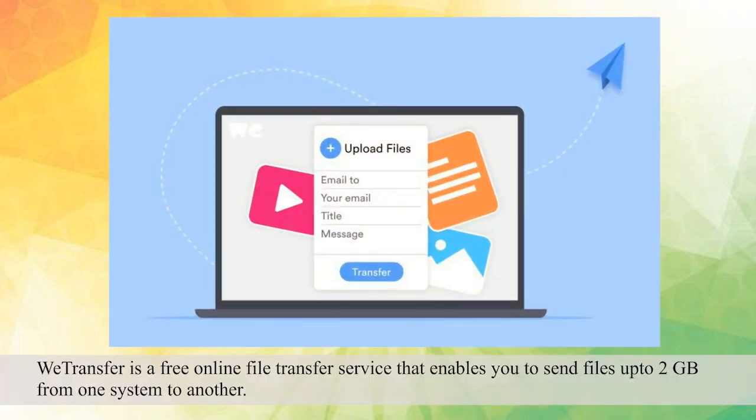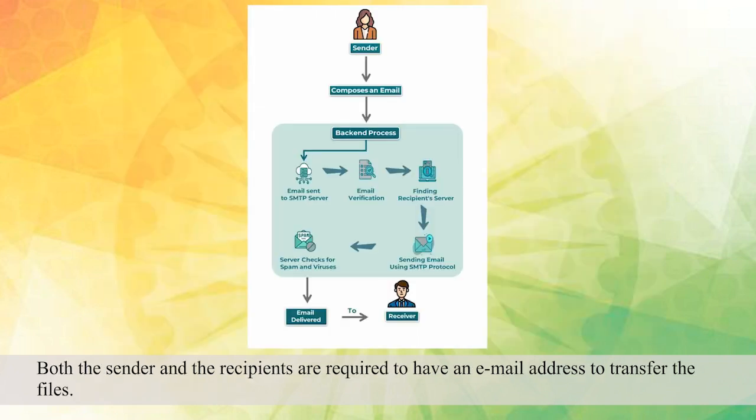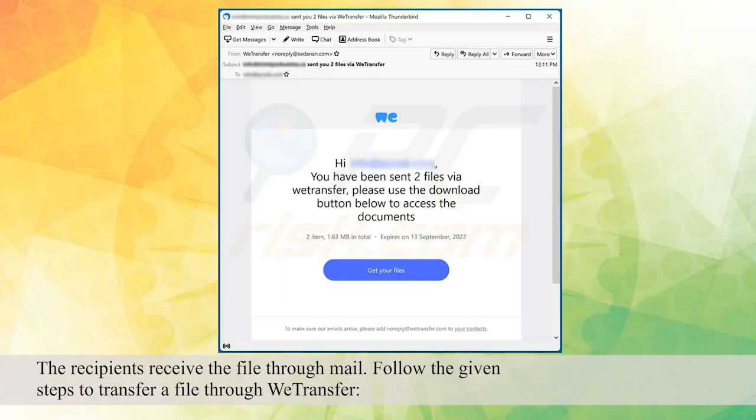WeTransfer. WeTransfer is a free online file transfer service that enables you to send files up to 2 gigabytes from one system to another. Both the sender and the recipients are required to have an email address to transfer the files. The recipients receive the file through mail. Follow the given steps to transfer a file through WeTransfer.